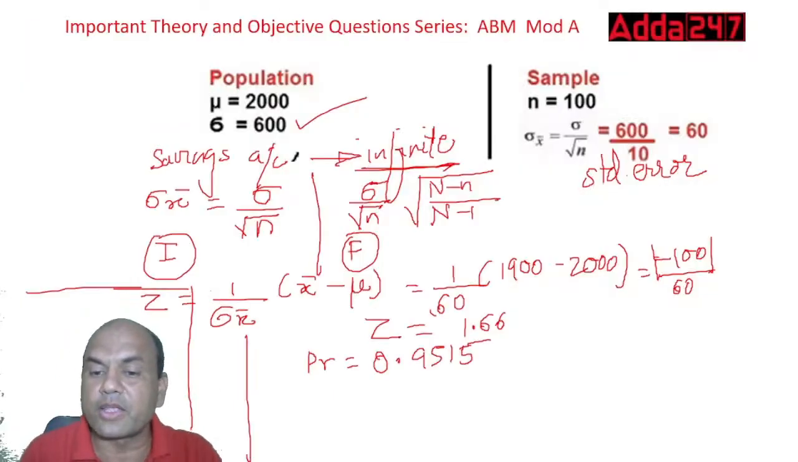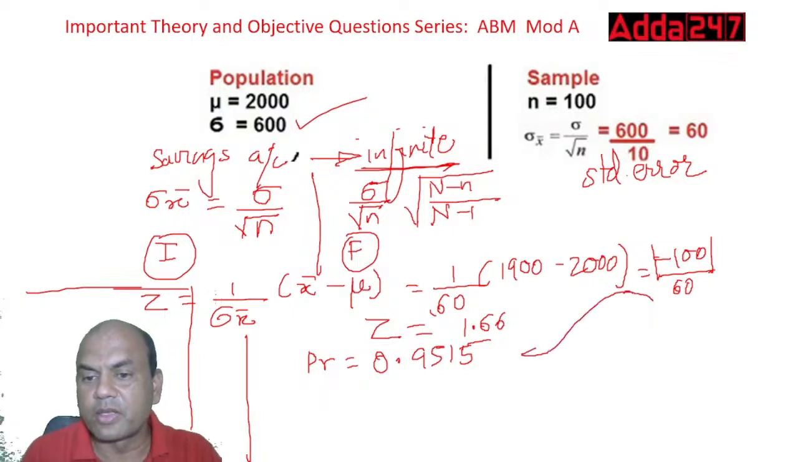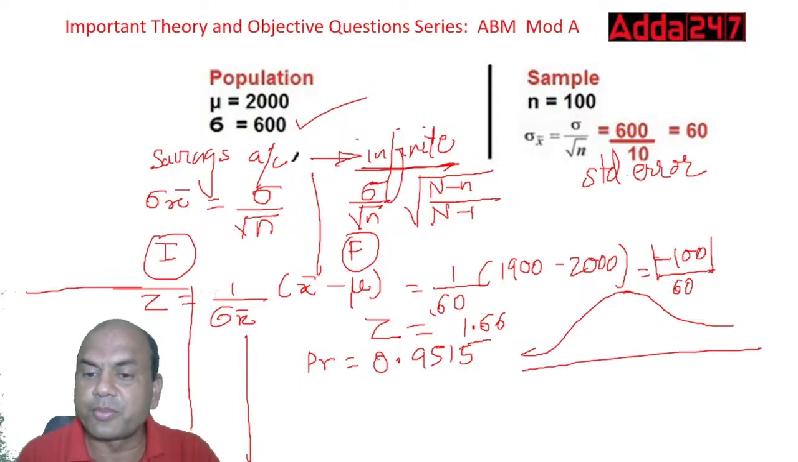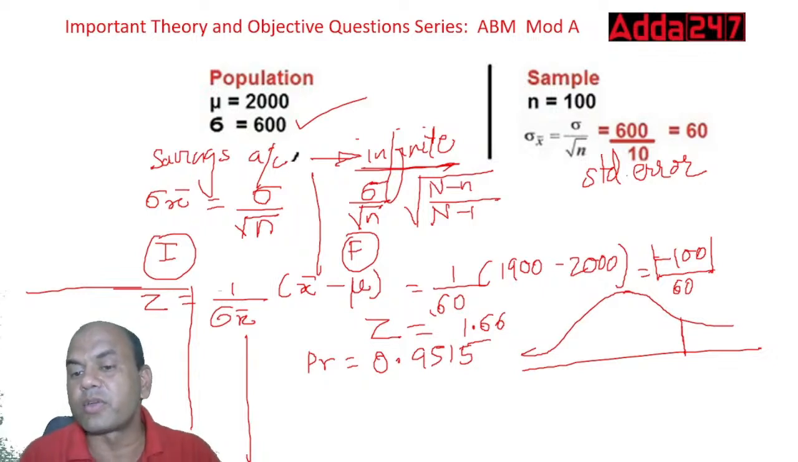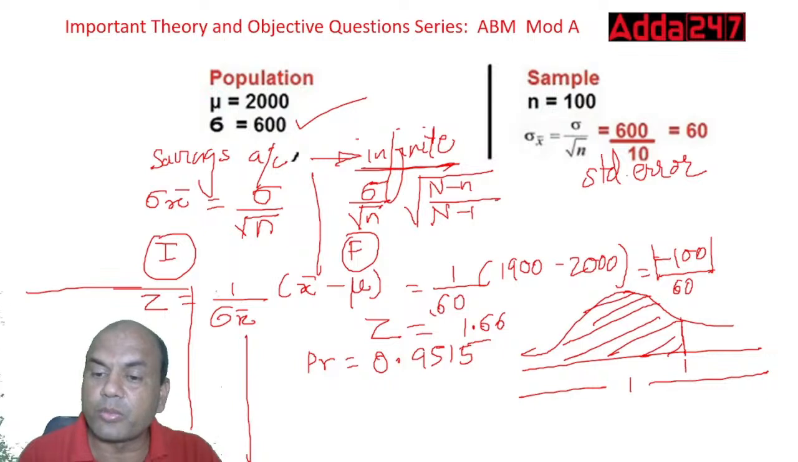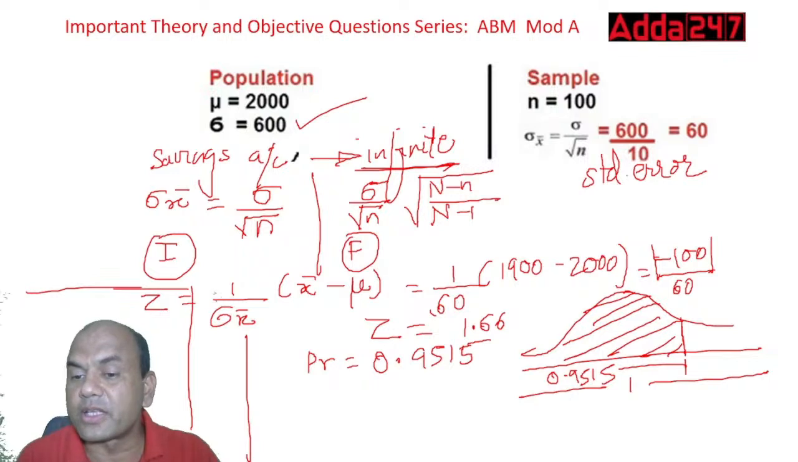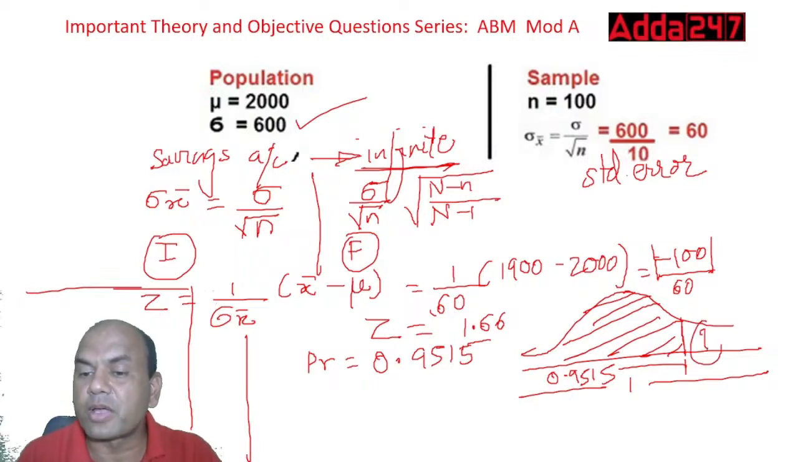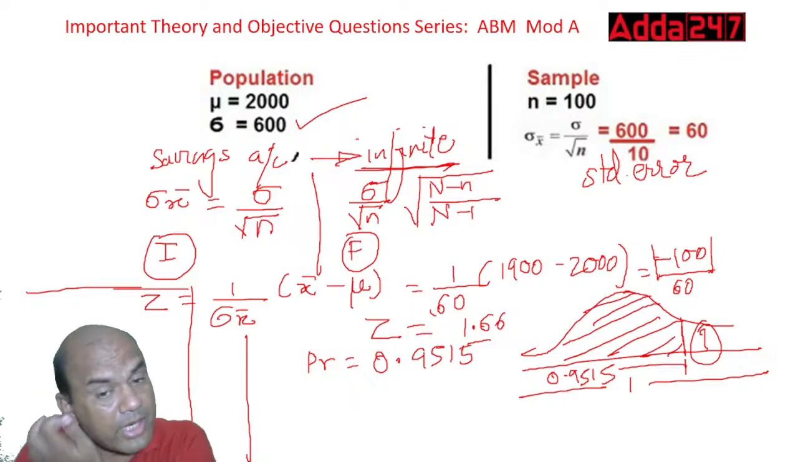See here, this total area is 1. Now look at this, everyone. This total area is 1, right? Out of this, 0.9515 is below 1900, so this all area is below 1900. Now if they would have asked me for above 1900, then this total area is 1 minus 0.9515. That would have been my answer, and this area would have been my question mark.